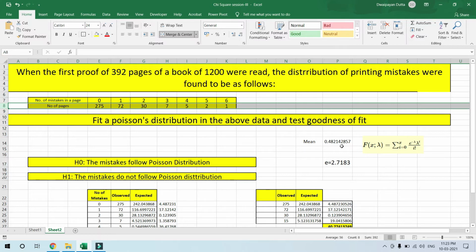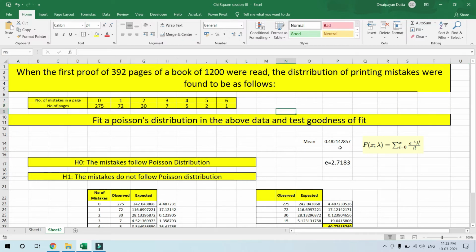See, here I have written down something. This is called the mean. See, mean. How have I received it? See, the value, how I have done it. This one into this one.